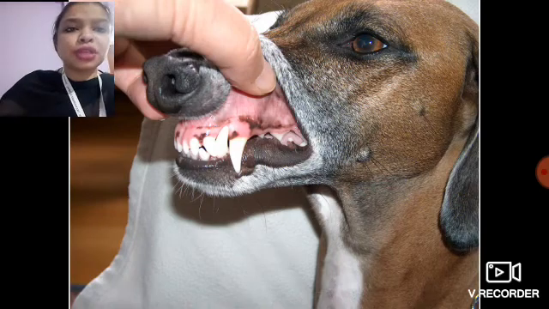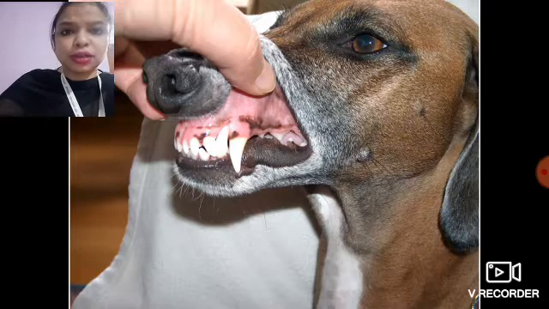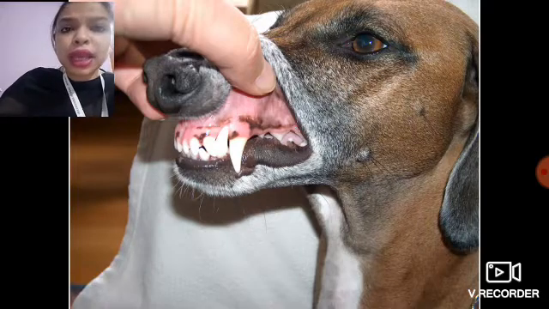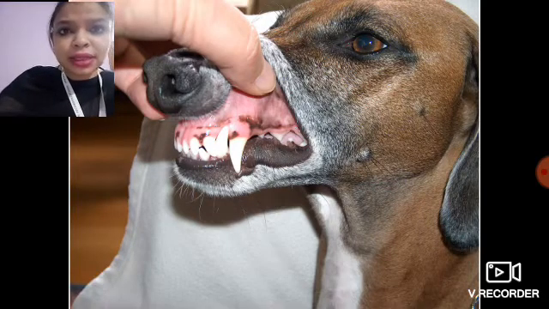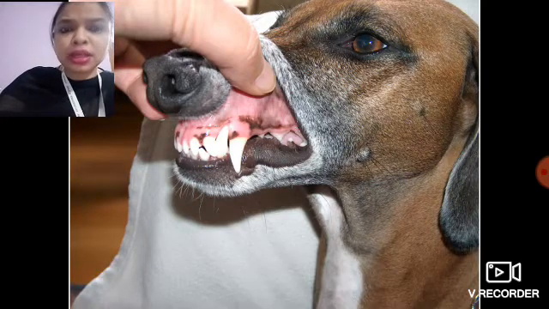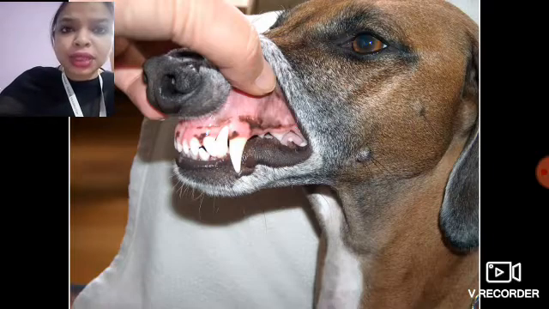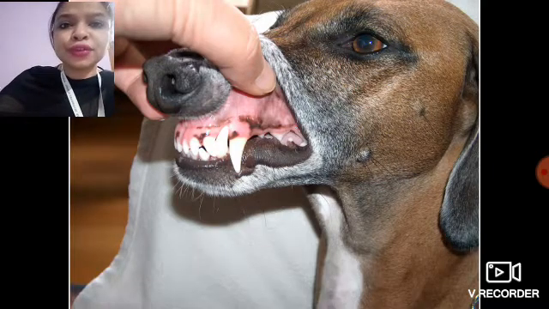Now looking at the picture, you can see a dog. A dog has very sharp teeth because they eat flesh, they eat meat, isn't it? So they need sharp teeth to tear the meat. Because they also need digestion, they need to break the food into smaller pieces so that it will go to their stomach. So dogs have very sharp teeth. These sharp teeth help them to tear the food in their mouth into smaller pieces.